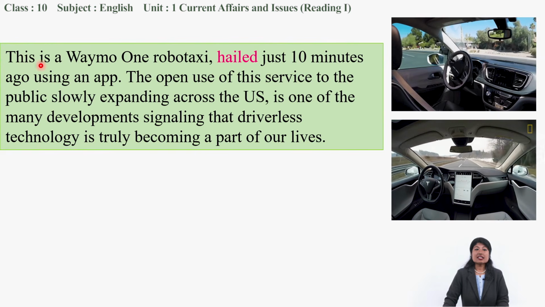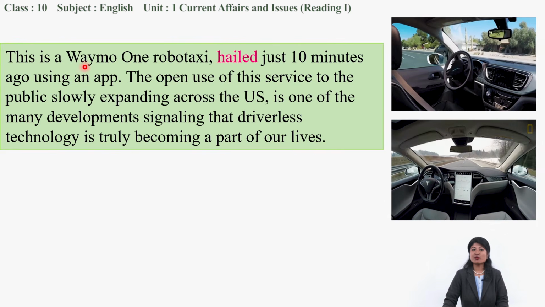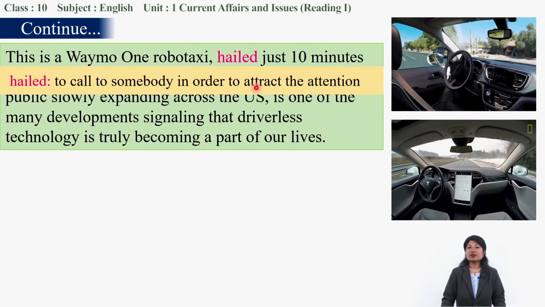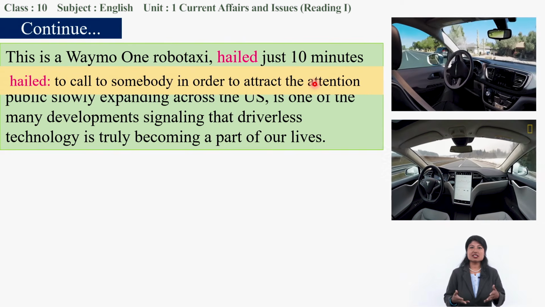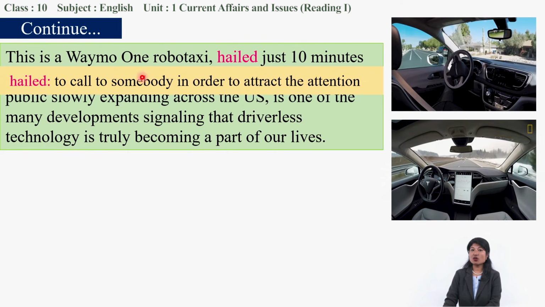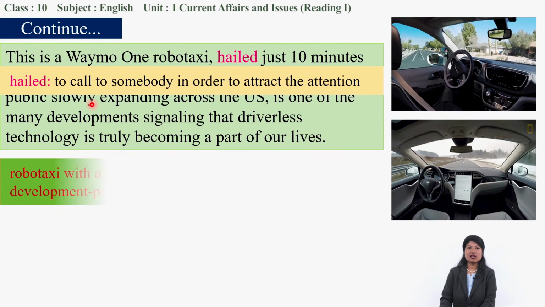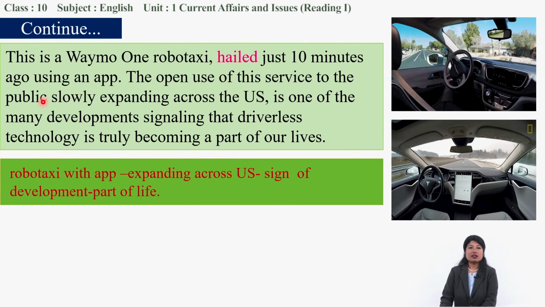Then this is a Waymo One robotaxi. Okay, did you get that? What is this? This is the robotaxi of the Waymo company. Hailed just 10 minutes ago using an app. Hailed means to call somebody in order to attract their attention. Called, okay, hailed means called over here. Called just 10 minutes ago. Passengers who need to go somewhere called it using the mobile app. The taxi is called by using the mobile app 10 minutes before.